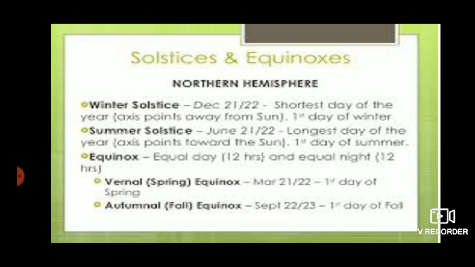Winter solstice on December 21st, 22nd. It is the shortest day of the year. Summer solstice June 21st, 22nd. Longest day of the year. And equinox means equal day and night. It means 12 hours of day and 12 hours of night. Spring equinox on March 21st, 22nd, and autumnal equinox on September 22nd and 23rd.